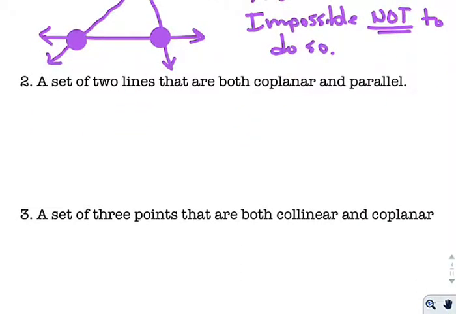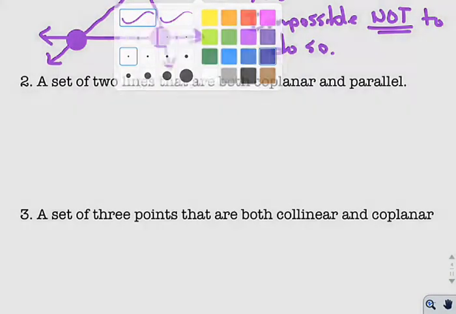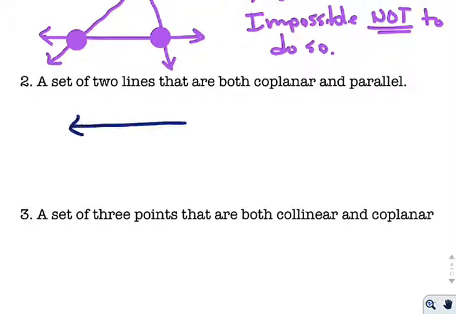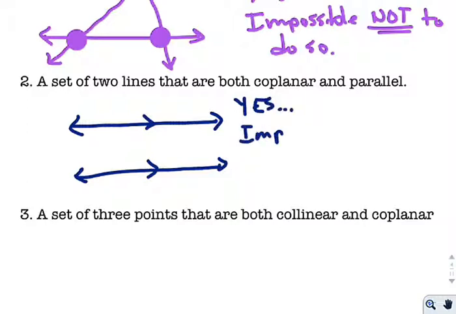Is it possible for a set of two lines to be both coplanar and parallel? Well, let's first start by just drawing them out. Let's draw a set of lines. So here is line number one, and then here is line number two. Now I know it's not perfect, but again, this is just the idea. These are parallel. So the question is, is it possible for these to be coplanar as well? Well, it turns out this is one of those things again where the answer is yes. It's not only possible, it's impossible not to be.